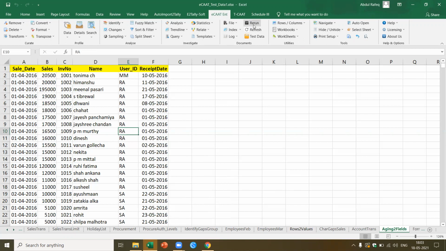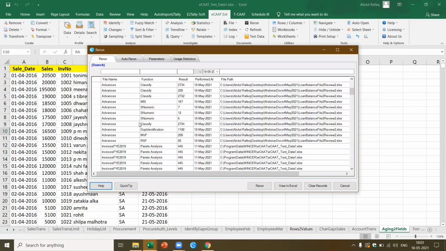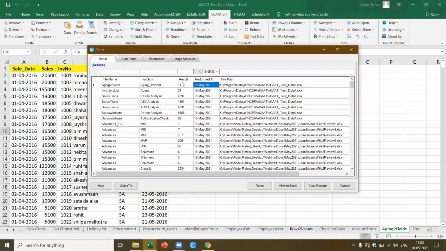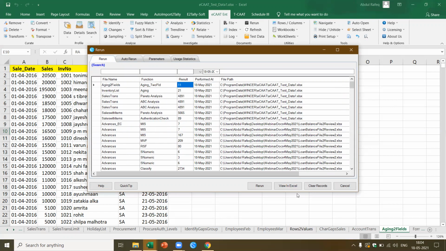I also want to show you one more thing. Let's say rerun, auto documentation. All that you've done is automatically documented. So if you see here, what time did I perform it? What is the result I got? Everything is there. Now I want to auto document it. I can say view in Excel. This will be saved in Excel. If I want to rerun the function I performed, I say rerun, and this function will be re-performed again.